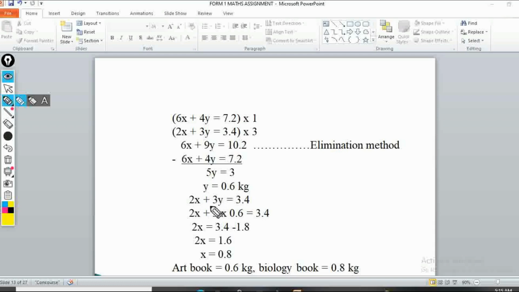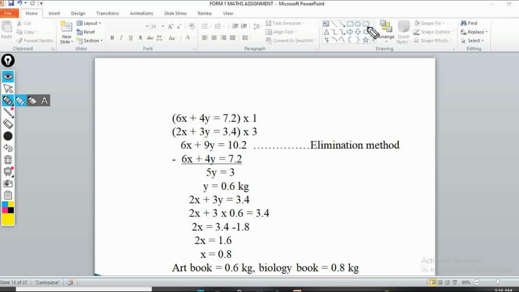Then what of 2x plus 3y is equal to 3.4? Where there is y, I'll simply insert 0.6. So if I insert it here, I'll have 2x plus 3 times 0.6 is equal to 3.4. So this one will give me 2x is equal to 3.4 minus, then I'll take these 3 times 0.6 to the other side, which is 1.8. So this gives me 2x is equal to 1.6. So x is equal to 0.8, of course. So we'll have x to be 0.8 and y to be 0.6.